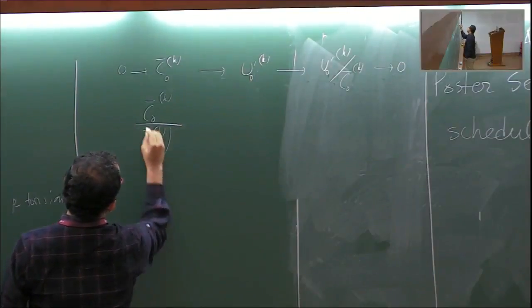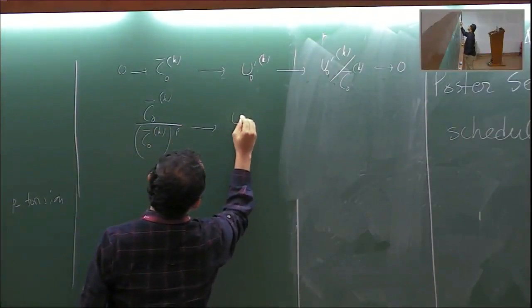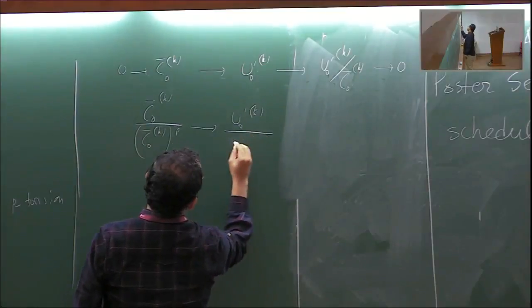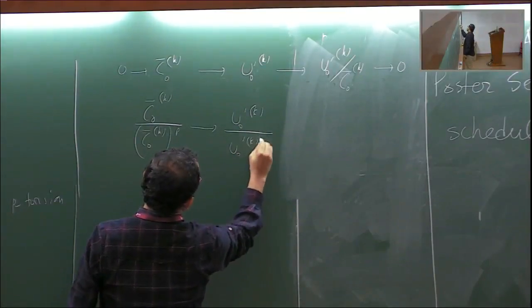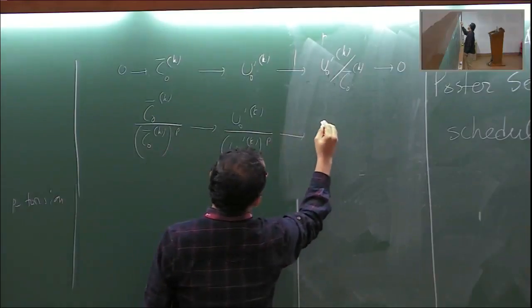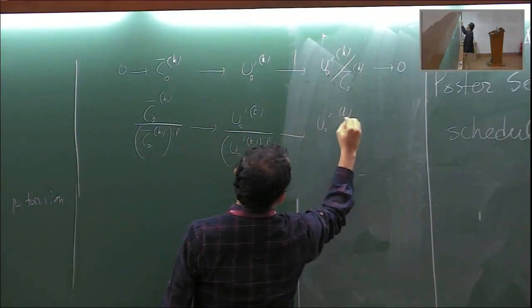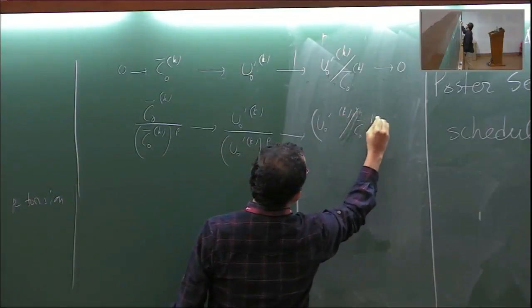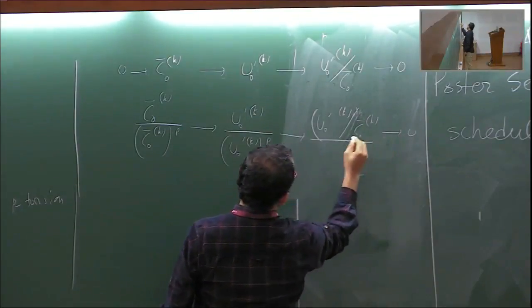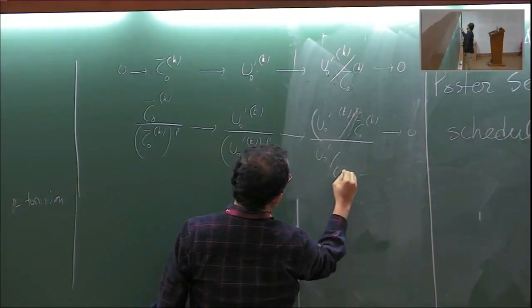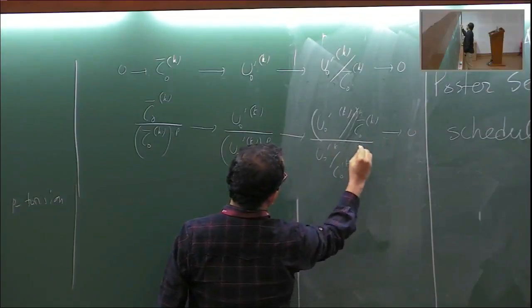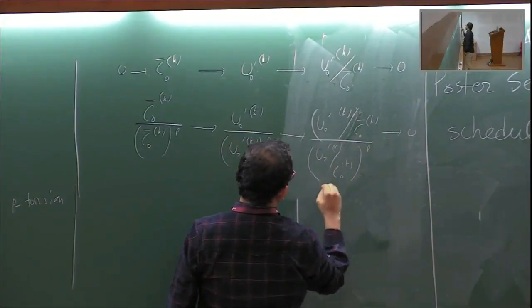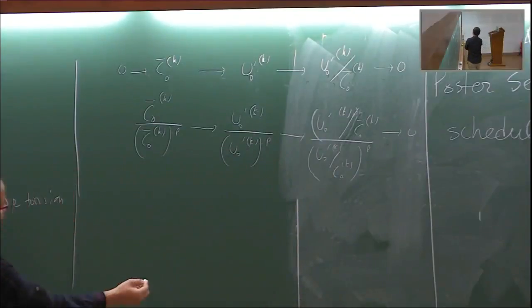From this I can take the pth powers. So we have this, but we already know something about it.